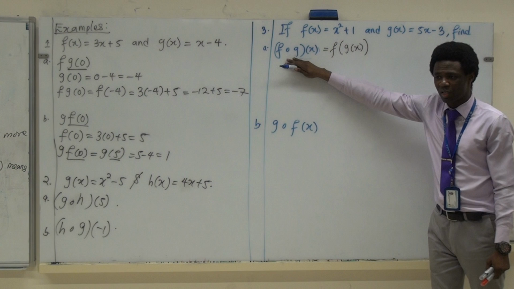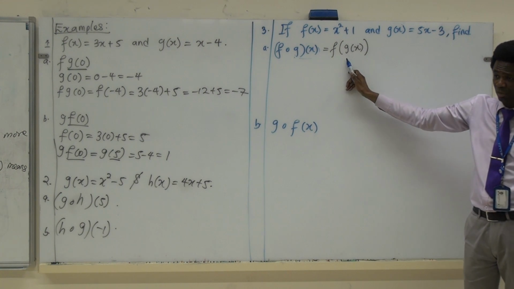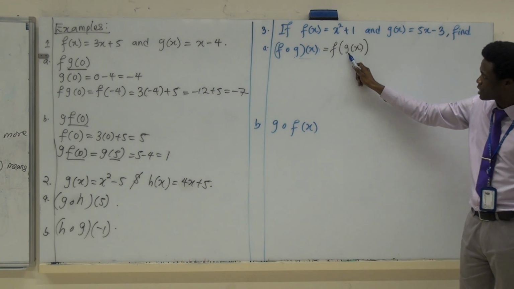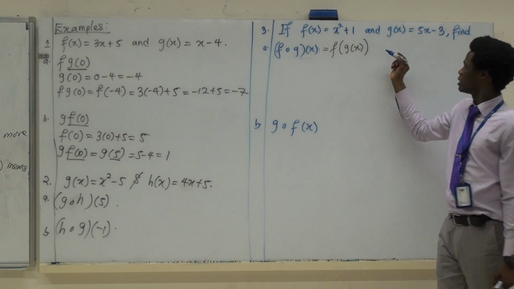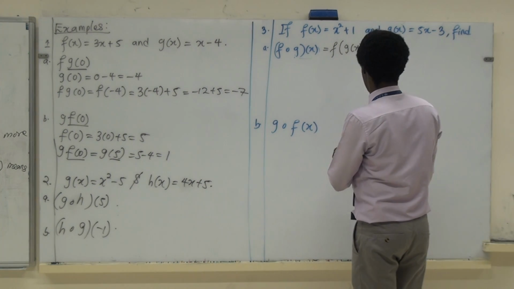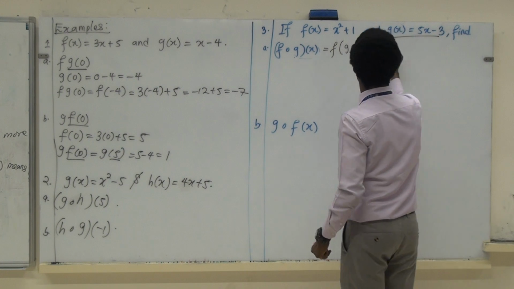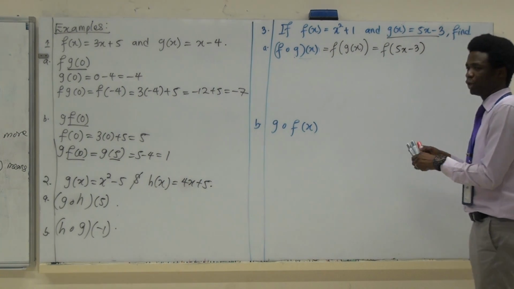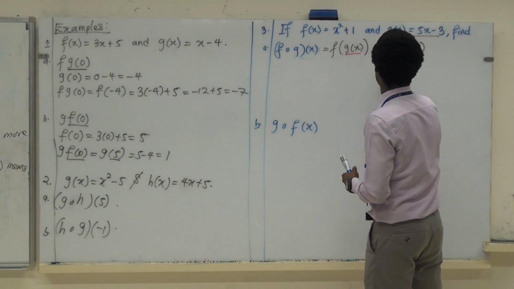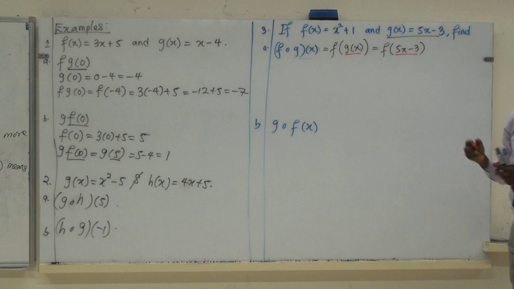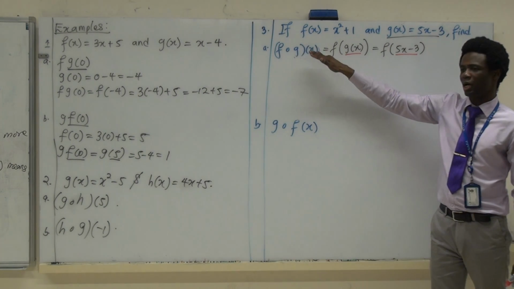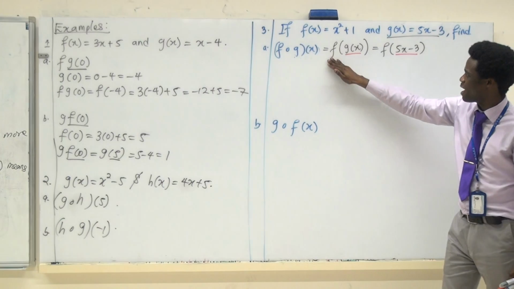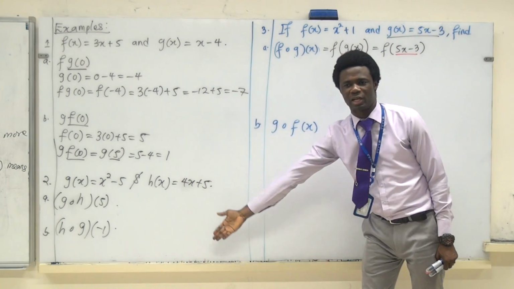So when you have a question like this, interpret it this way to make it easier for yourself: f acting on g. That's what it means. Remember, this is g, so f is acting on 5x minus 3. Anywhere I get g of x, I write this, because g of x is this. Does that make sense? Again, f composed with g acting on x simply means f is acting on g of x.